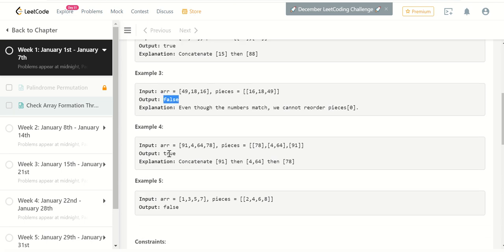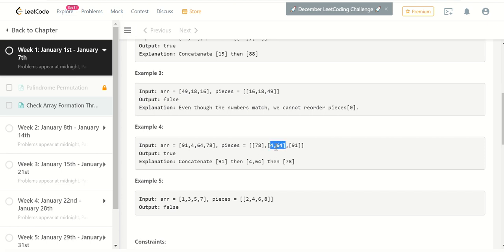Another example: the first element is 91, so we will go into the pieces and look for it. Yeah, we have 91. Okay, now next is 4, which is also present in pieces and could be placed in our potential array. Next is 64, which is just after the 4.